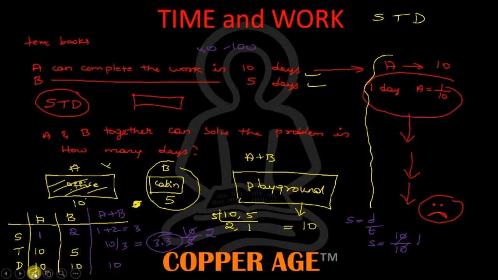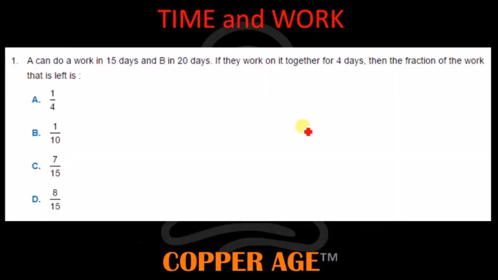So I have taken certain problems from the exam. There are certain problems that have been given in the exam. Once you practice this method, it will become so easy to work. If you take the time and work module, you will get to know it. I'll take 1-2 problems and I'll finish them off in no time. Then I'll explain how it works. I saw a problem: A can do a work in 15 days and B in 20 days. If they work together for 4 days, what is the fraction of the work that is left? So let me not explain, I'll just finish off this problem.